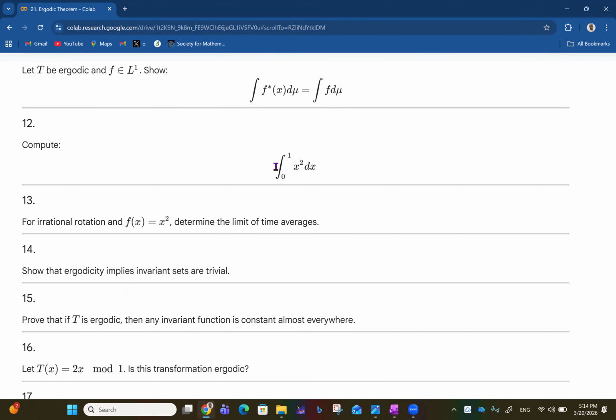So to compute this, just integrate this, right, that's 1 over 3 x cubed, right? That's 1 over 3 into x cubed. So that's 1 minus 0. So you get 1 over 3 here, something like that.